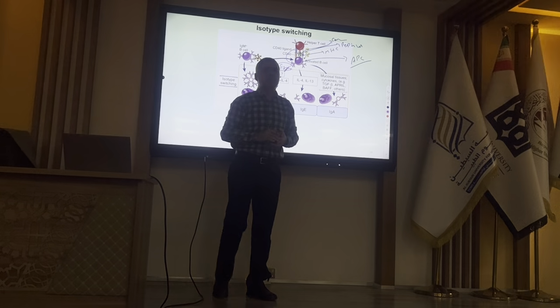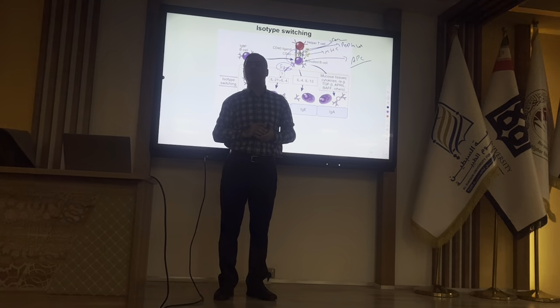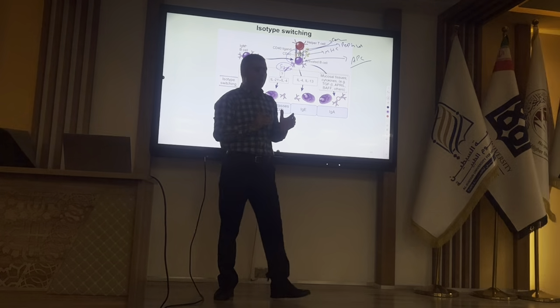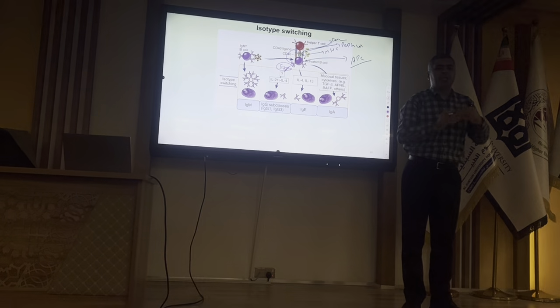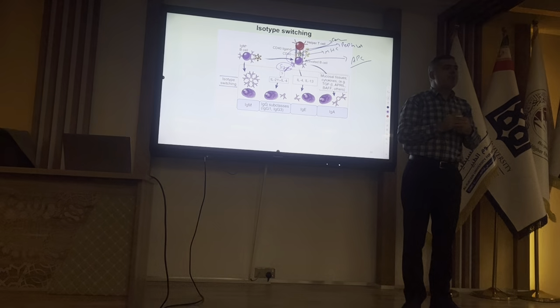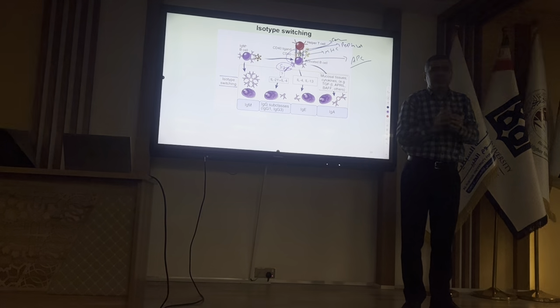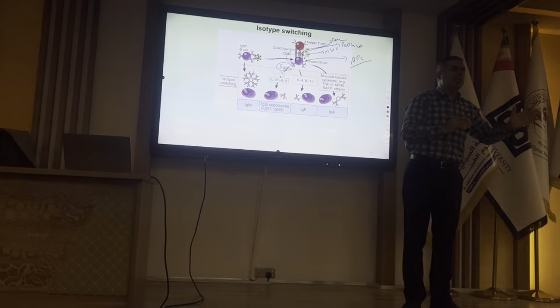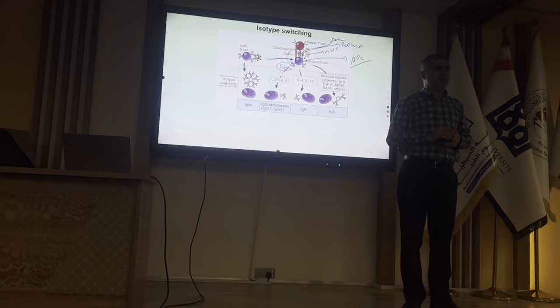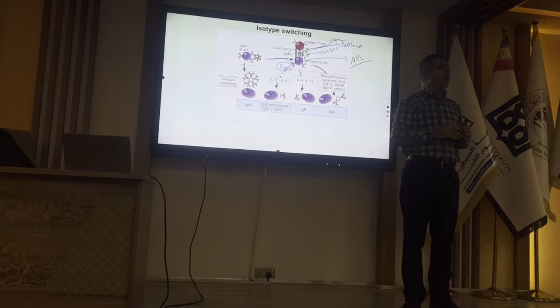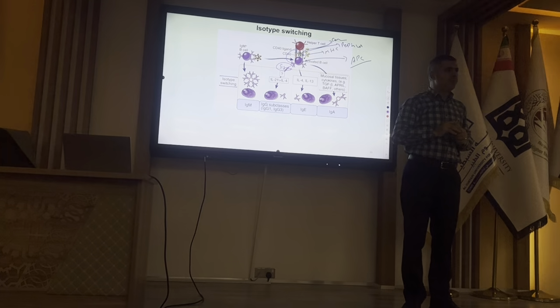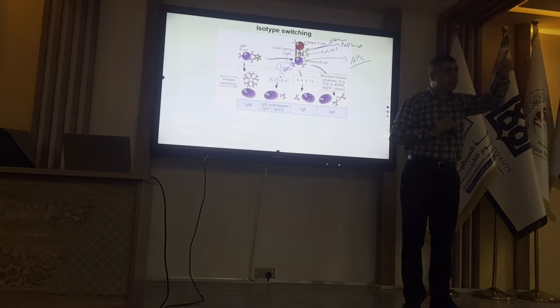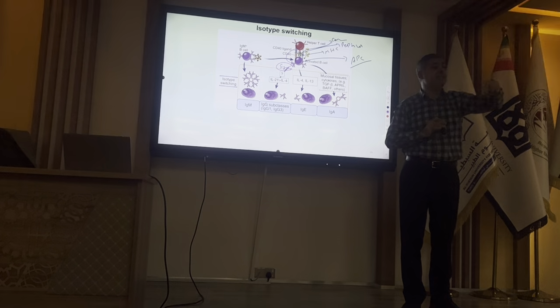So what determines the class of antibody? There is a B cell that is going to decide to change the class of antibody, for example, to make IgE, IgA, or IgG. Based on what does the B cell make the decision? By the type of the microbe. How can the B cell determine the type of the microbe? By production of cytokines by T cells.